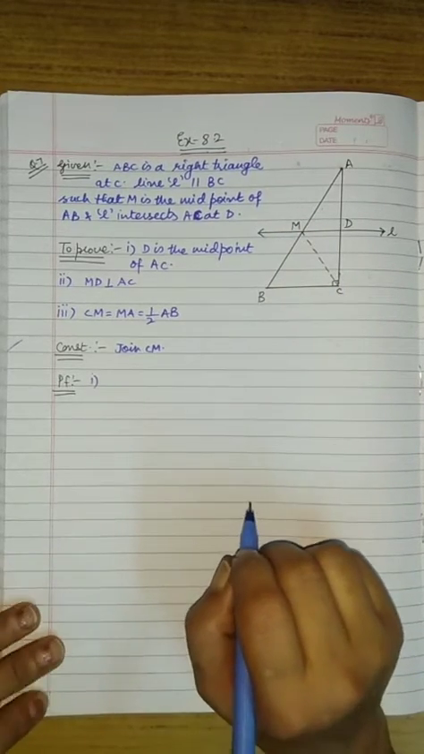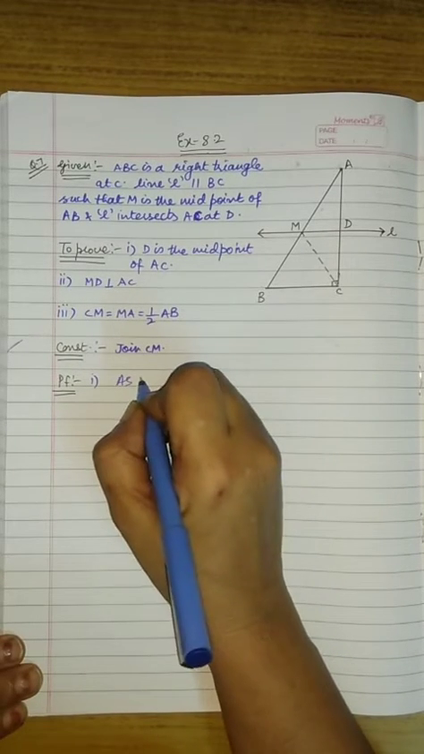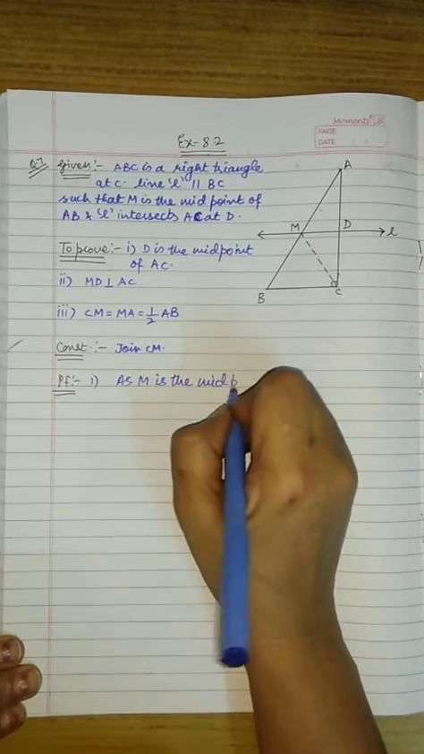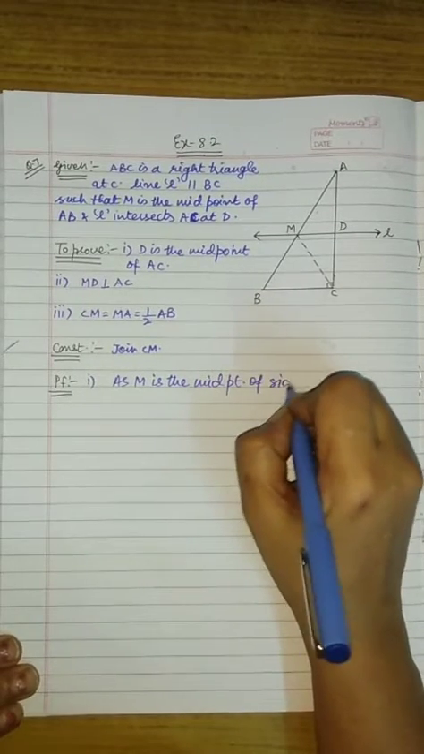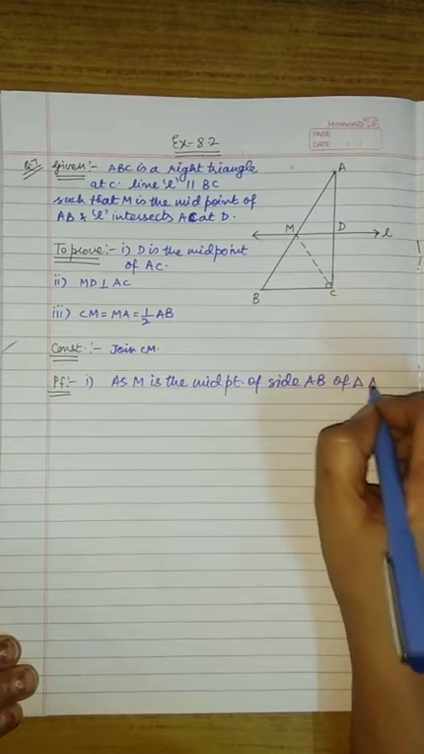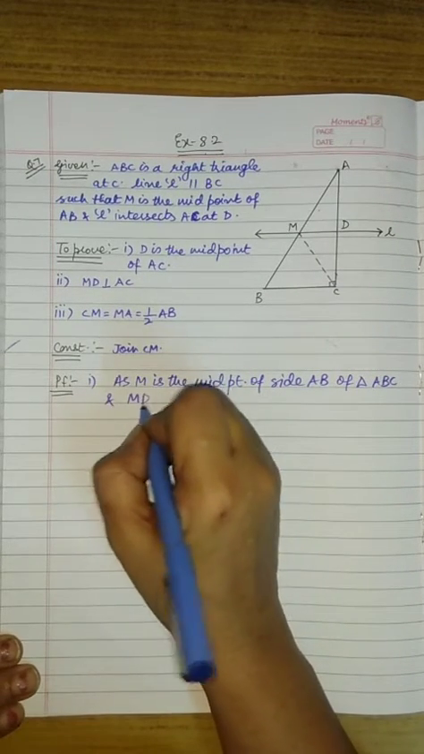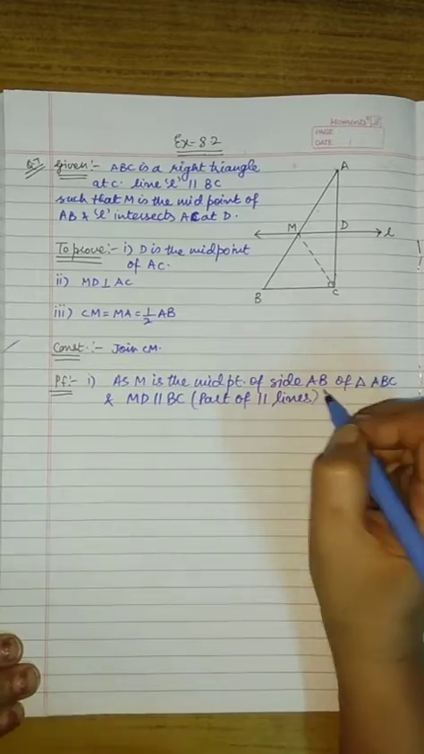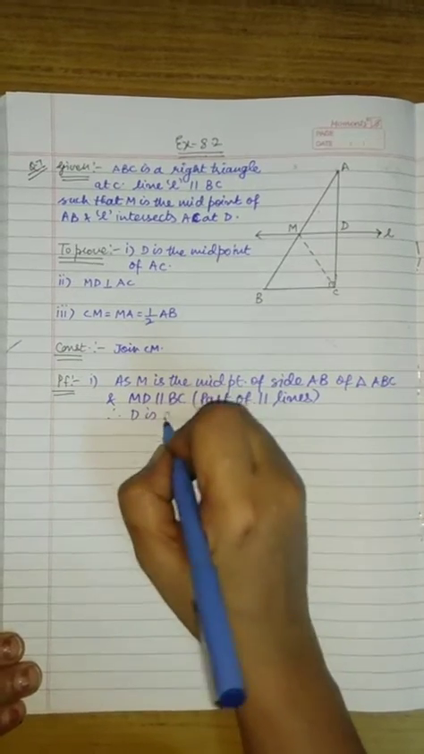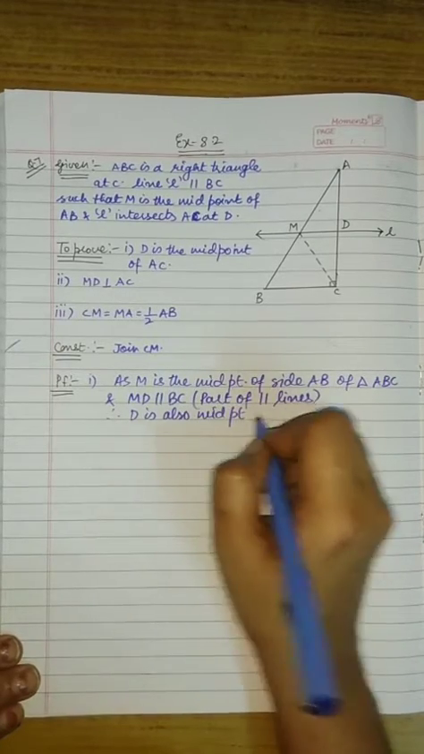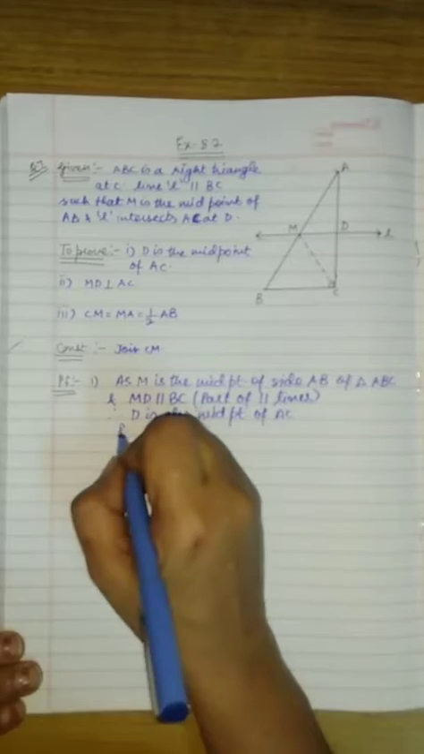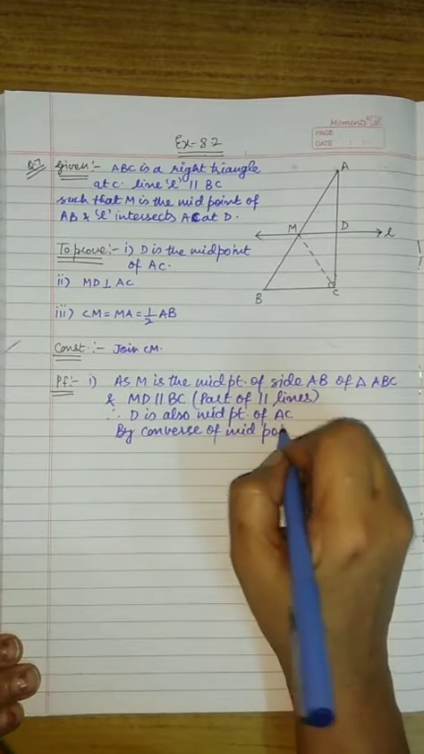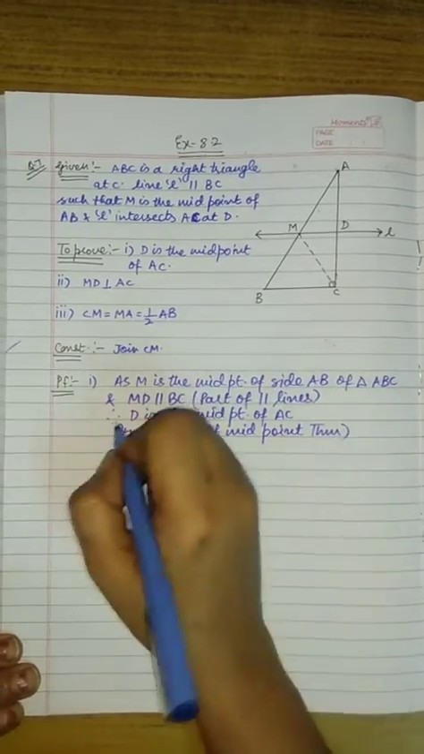So we are going to prove part 1. Now as M is the midpoint of side AB of triangle ABC and MD is parallel to BC, therefore we can say D is also the midpoint of AC by converse of the midpoint theorem. So our first part is proved.